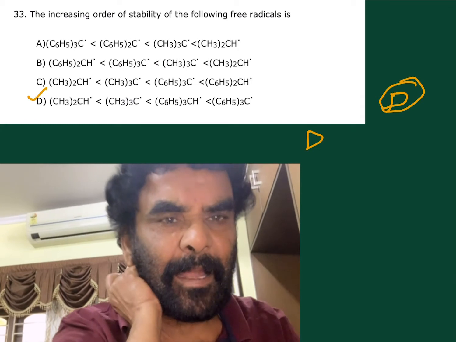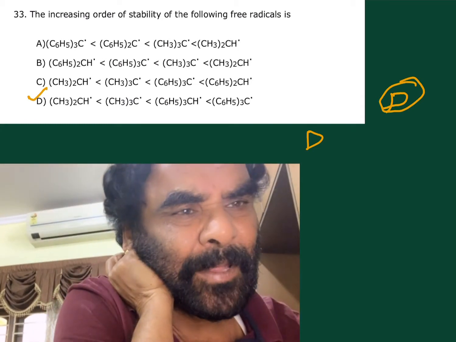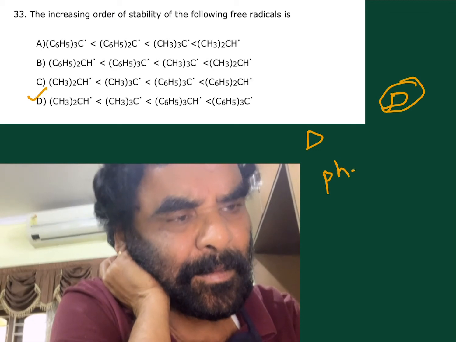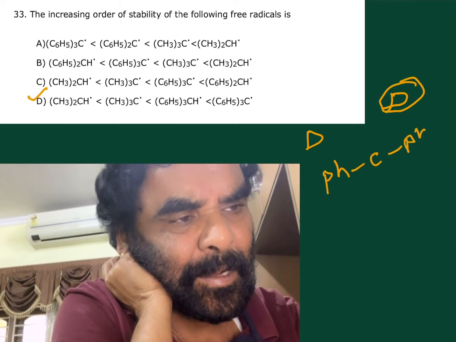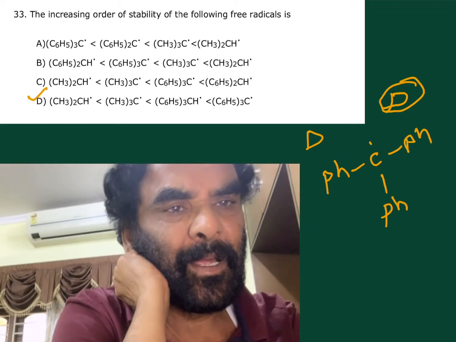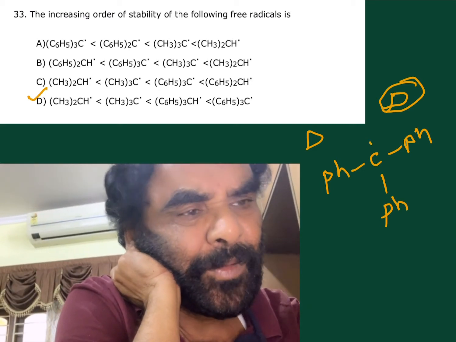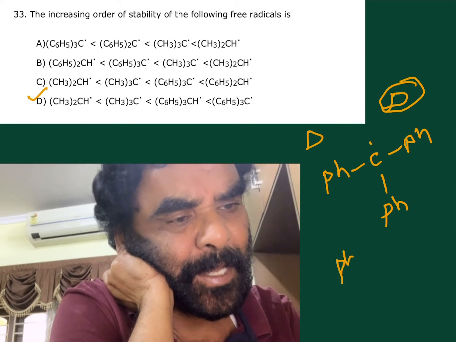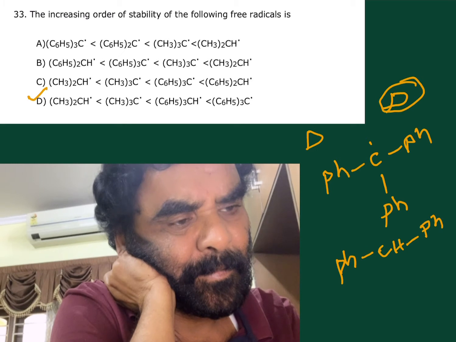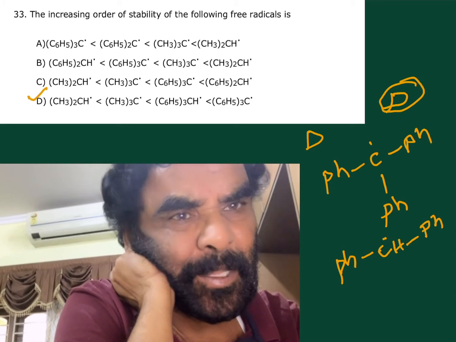Here radical stability is given, the triphenylmethyl radical. 3 rings are phenyl, carbon, phenyl, resonance stabilization. Next, 2 phenyl groups are attached, resonance stabilization. This is more, this is next.